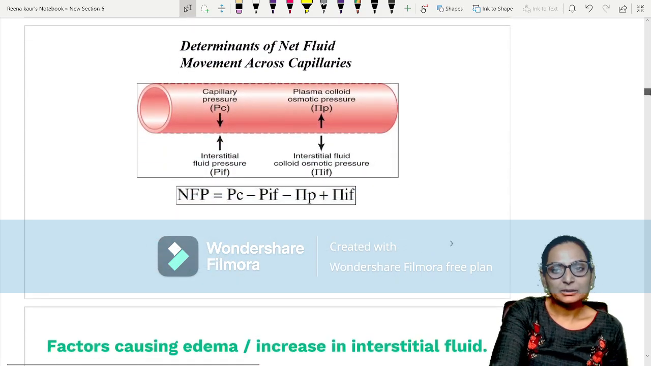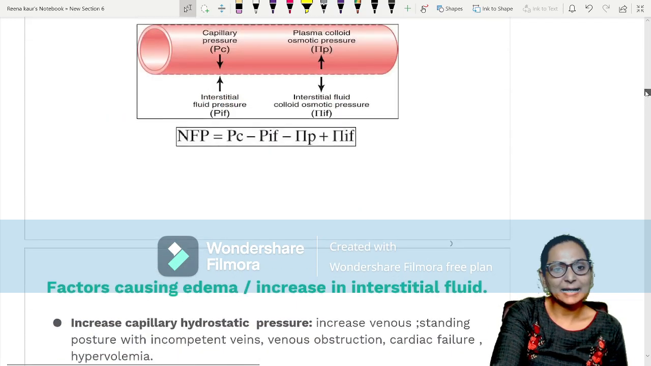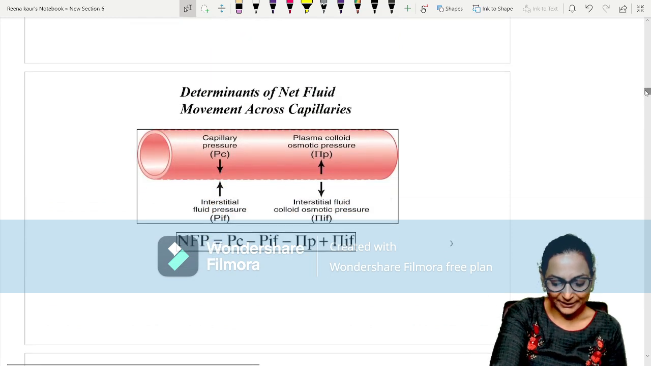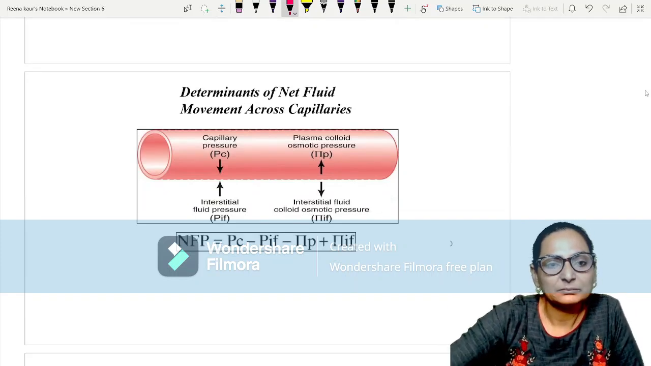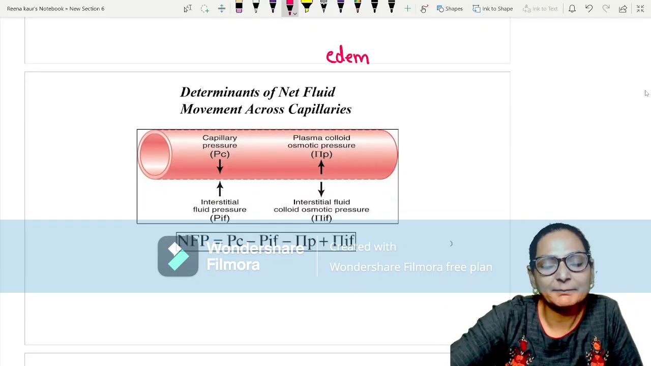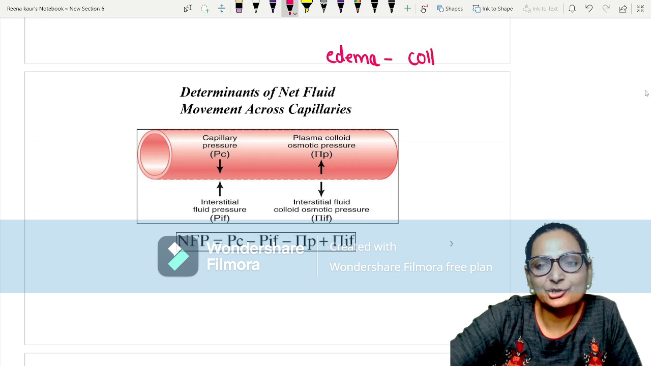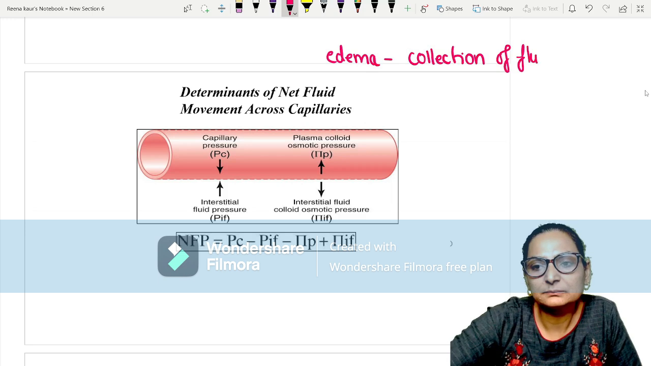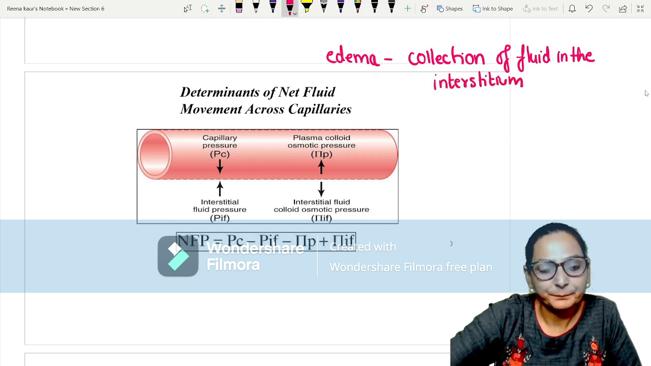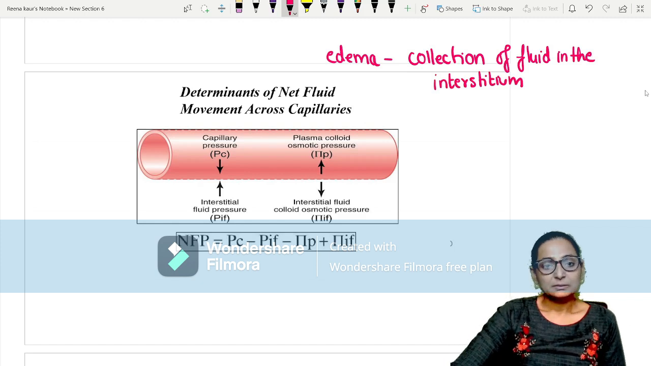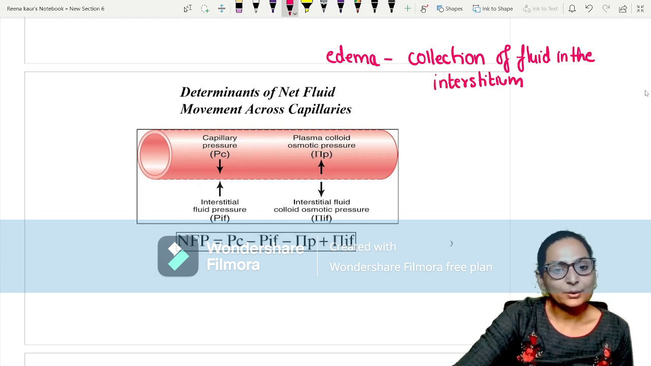Now, this also comes to you, you get a question on edema. Now, what is edema? So it is basically collection of fluid in the interstitium, right? Why will fluid get collected over here?